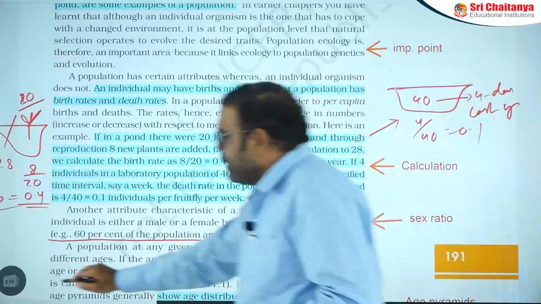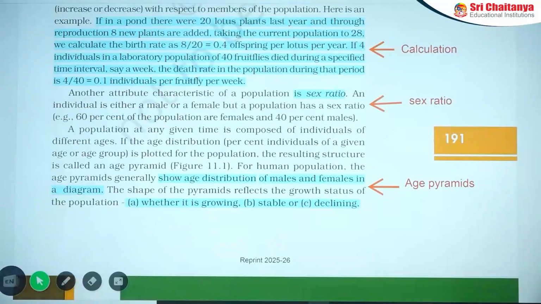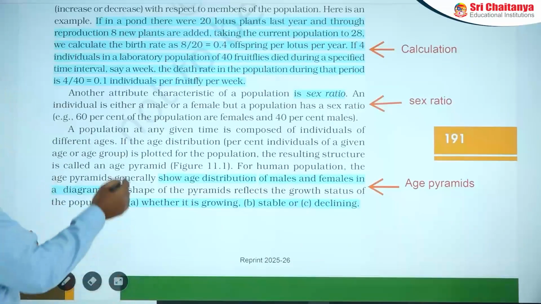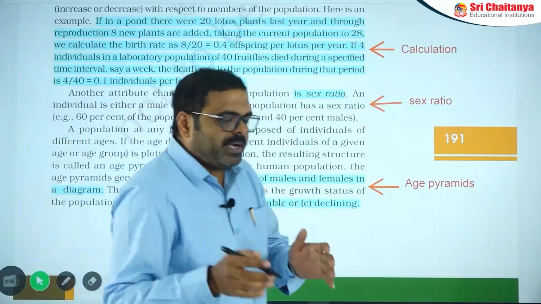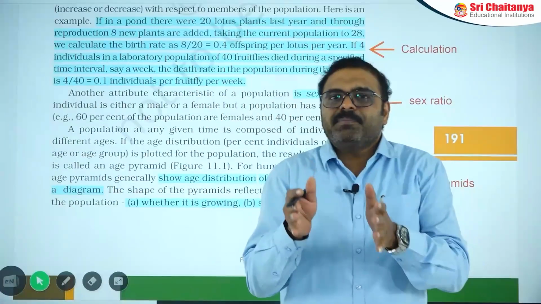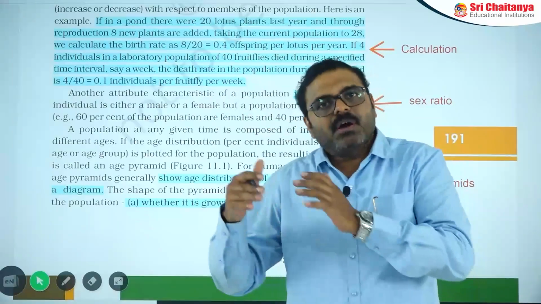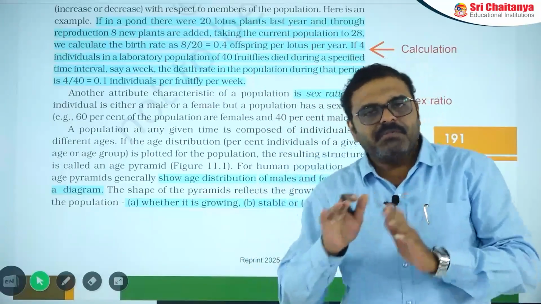Then next important point is age pyramids. Age pyramids explain what? Every population does not maintain the same age of individuals. There can be pre-reproductive age, reproductive age, and post-reproductive age individuals in every population.